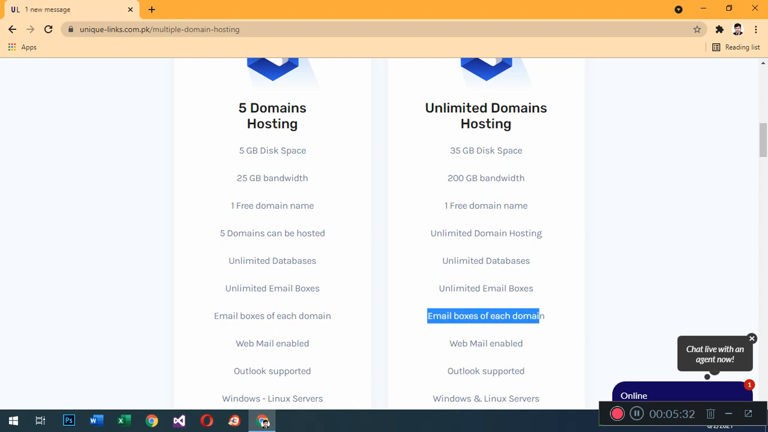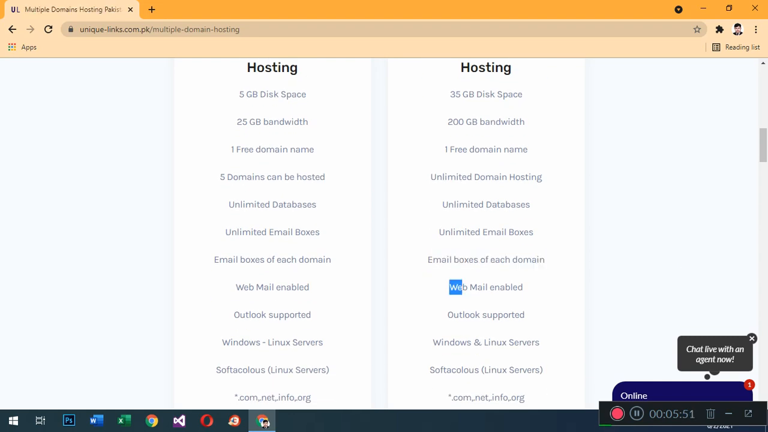Every mailbox is for its own domain. Every domain works with its own domains. Like if you have 1.com, 2.com, 3.com, every domain has its own unique email system. And you will also get webmail enabled in this